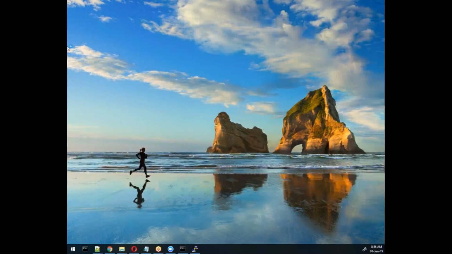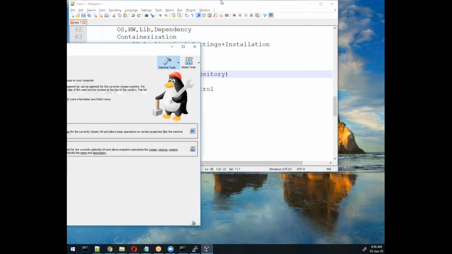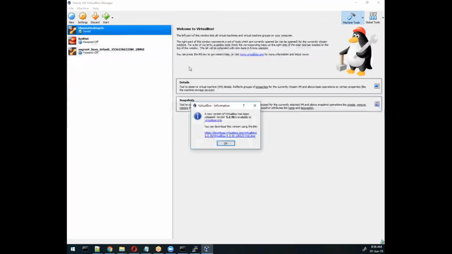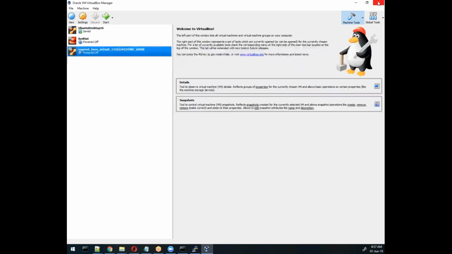VirtualBox, Oracle VirtualBox. We have virtual machine software, and that software will help us to manage virtual machines. Different virtual machines we can add. This is my VirtualBox. Here I install Ubuntu and Red Hat, and Vagrant will help me to manage these two images through the command line. So this is the purpose of Vagrant.